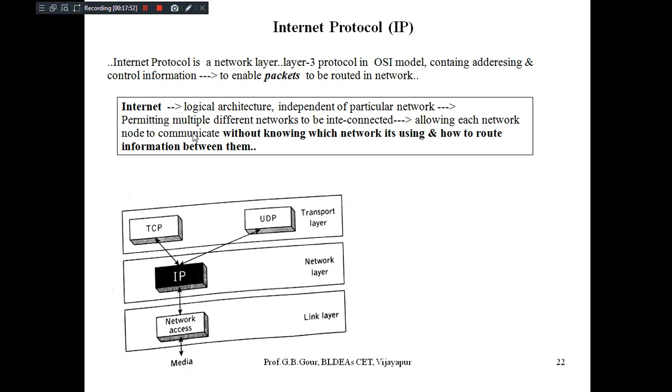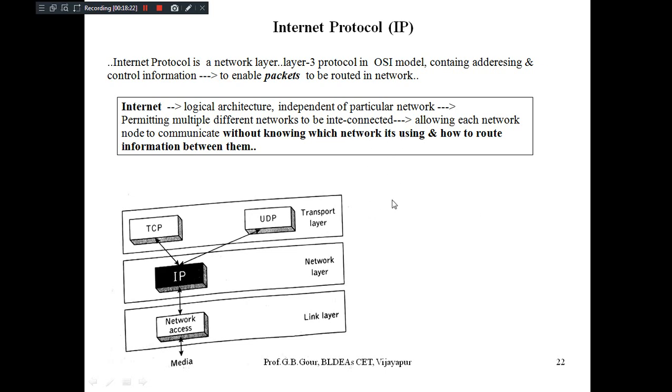IP allows the transmission of information in the form of packets containing address and control information that is routed through the network between different nodes, reaching different customers. We can think of IP as a logical architecture that allows a customer to connect with another customer without needing to know which network domain the other customer is operating in.